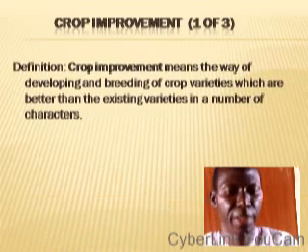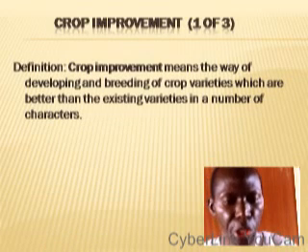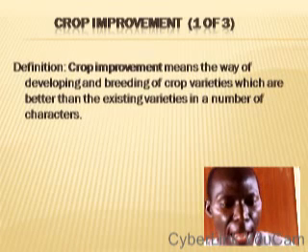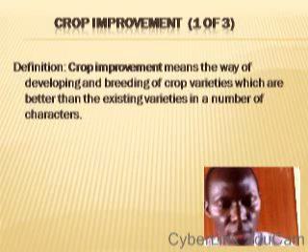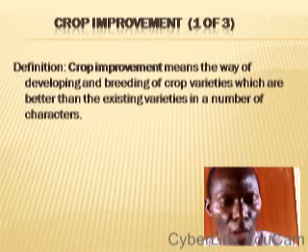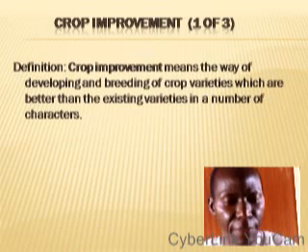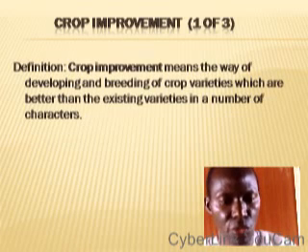What is crop improvement? By definition, crop improvement means the way of developing and breeding of crop varieties which are better than the existing varieties in a number of characters. That is, if you have a variety that does not have good characteristics and you observe that there are other crops that have better characteristics, the two varieties can be improved upon so that we can have a better variety. And this is done by crop breeders.